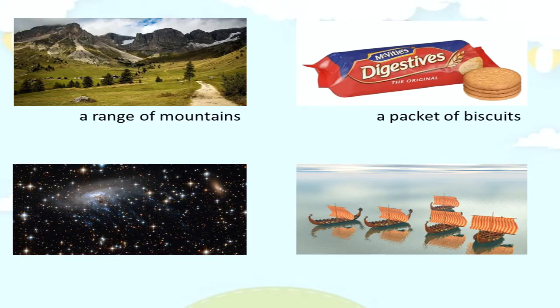In the next picture, we can see some stars in the sky. They are together known as a galaxy of stars. In the last picture, we can see some ships in the sea. To a group of ships, we can say a fleet of ships.